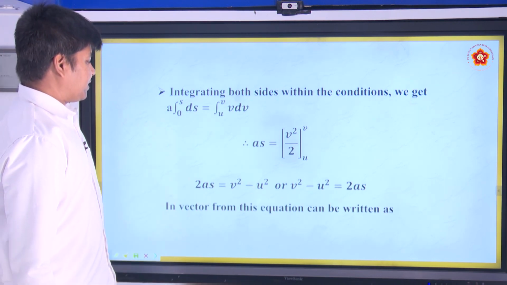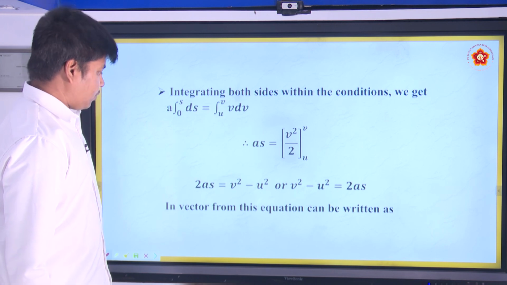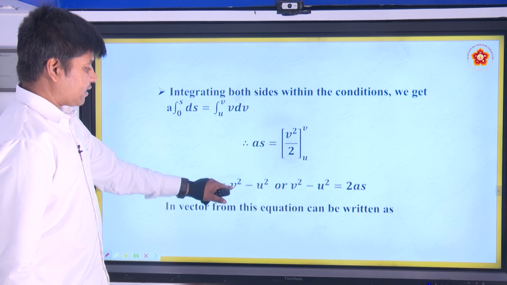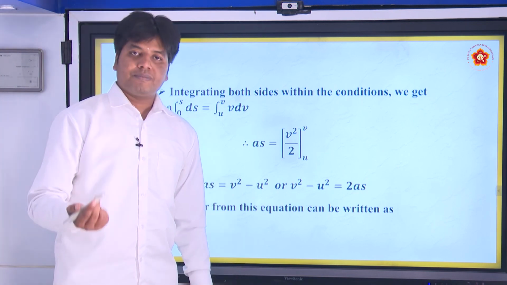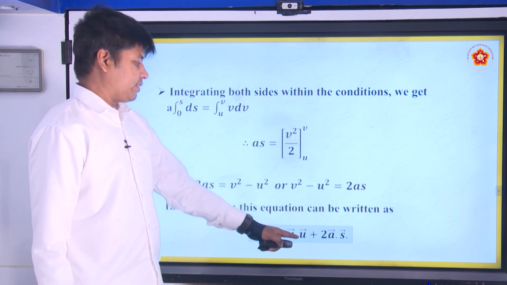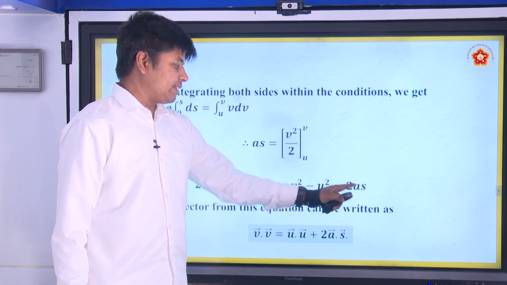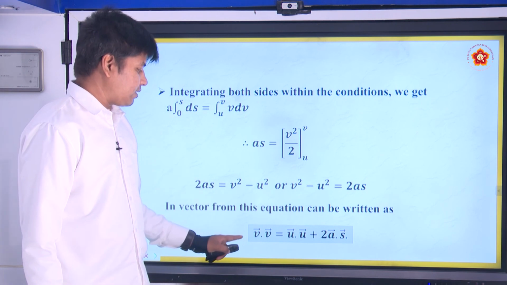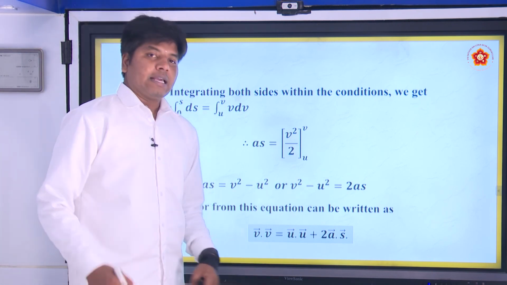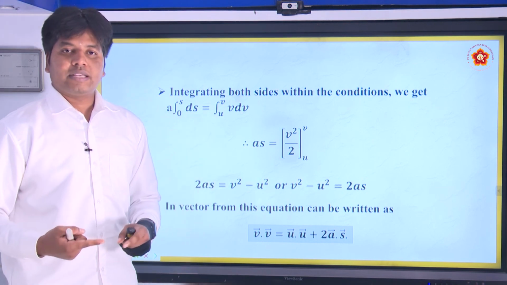So in the vector form, now you already have this, v is a vector. A vector is multiplied by itself. So you can see the dot product here. a is a vector, s is a vector, u is a vector, v is a vector. So v square can also be written as v dot v. A dot product of two vectors is what? A scalar.